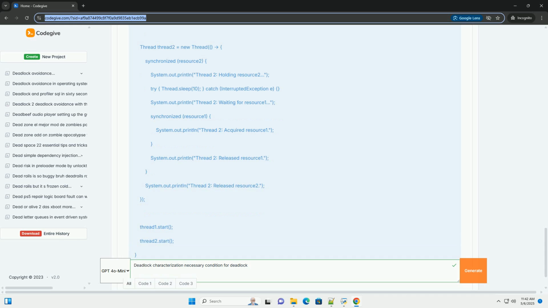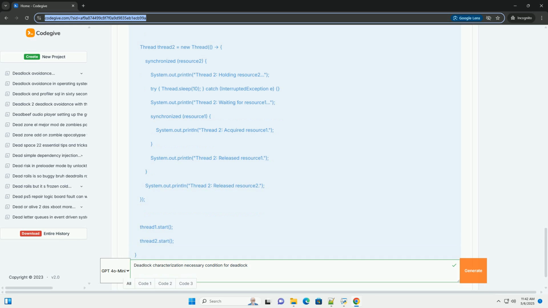Processes must request resources in ascending order. How it works: this prevents circular wait conditions because no process can request a resource that is earlier in the ordering than the resources it already holds. Example: if resource A has order 1 and resource B has order 2, a process can request A and then B, but it cannot request B and then A.